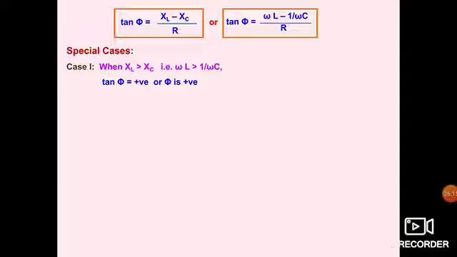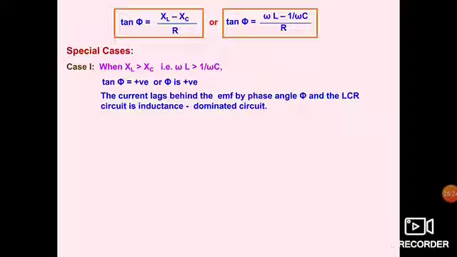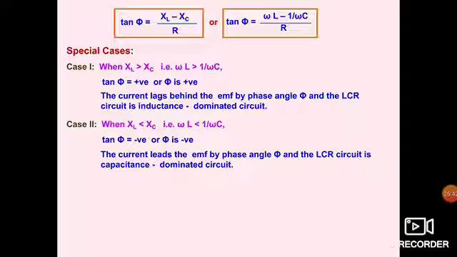Now special cases. When XL is greater than XC, that is omega L is greater than 1 by omega C, tan phi is positive or phi is positive. The current lags behind the EMF by phase angle phi, and the LCR circuit is an inductance dominant circuit. When XL is less than XC, that is omega L is less than 1 upon omega C, tan phi will be negative, phi is negative. The current leads the EMF by phase angle phi. The LCR circuit is a capacitance dominant circuit.